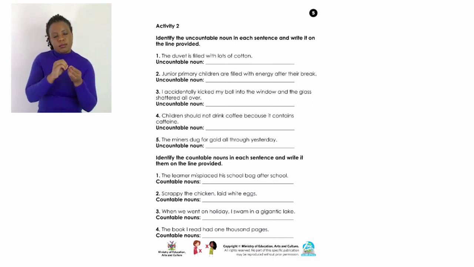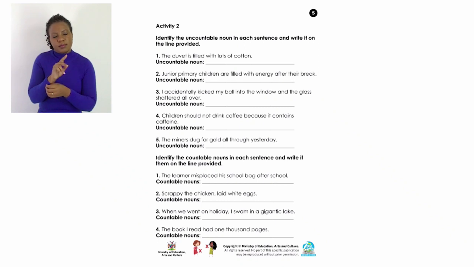Number 1 says, the duvet is filled with lots of cotton. Which one could be our uncountable noun there?